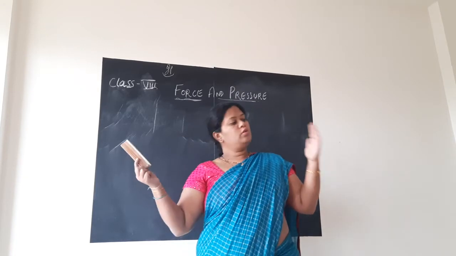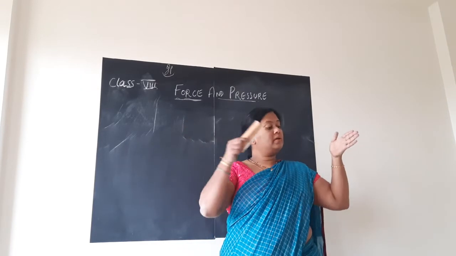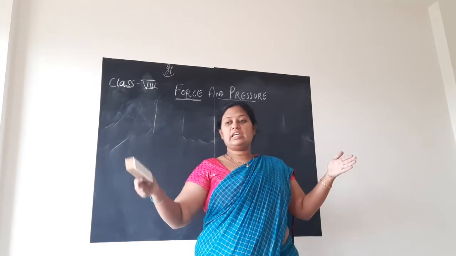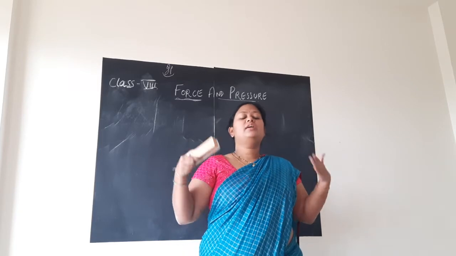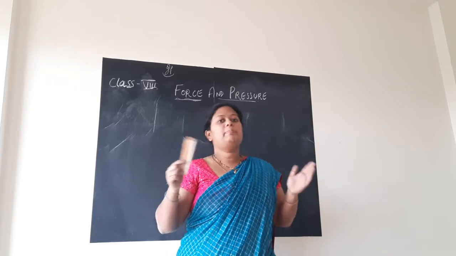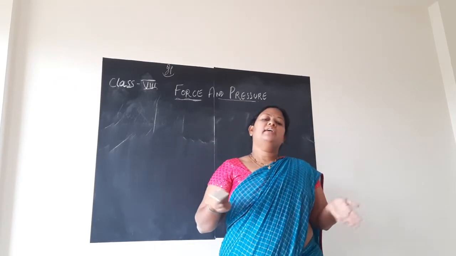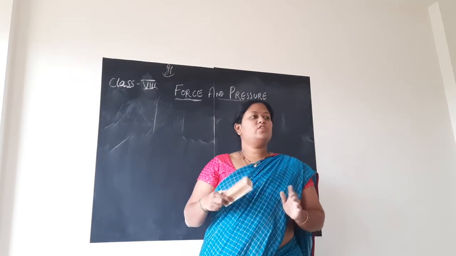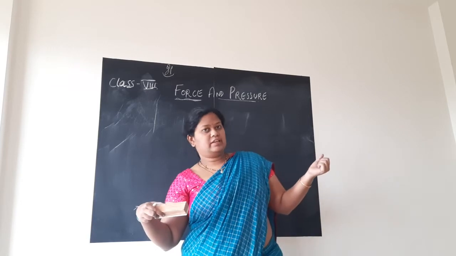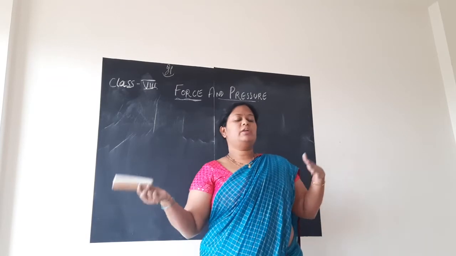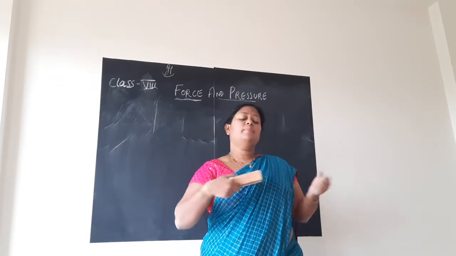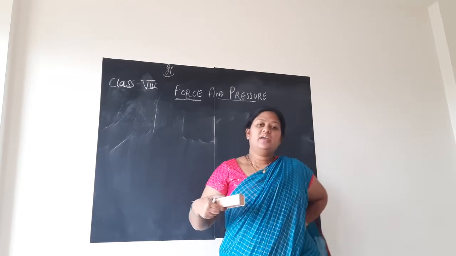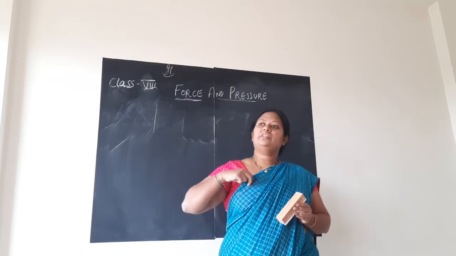Similarly, if two groups of people, maybe two to three persons from either side of the car, are applying force, then the force will be balanced in both cases and hence the car remains in the state of rest. We also considered the example of the tug of war game. Both the teams will be trying to pull the rope towards them. So these are the examples which we studied.